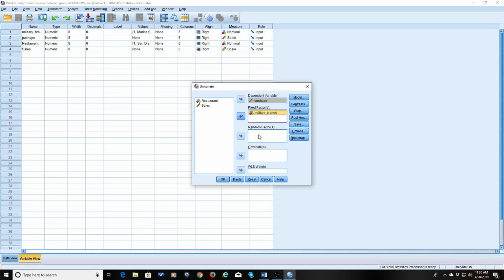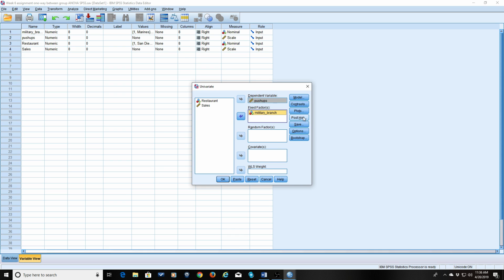All right, so here we go. We can leave it the way it is right now and just push OK, and it'll give you the ANOVA. Now, the ANOVA is somewhat incomplete in that all it's going to do is tell you if there's a significant difference or not between the military branches in terms of number of push-ups they can do. And that's fine, but if you want to determine exactly who has the highest number of push-ups and who has the least number, and is that difference significant, you have to do something that's called a post hoc.